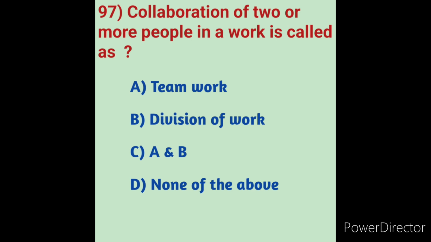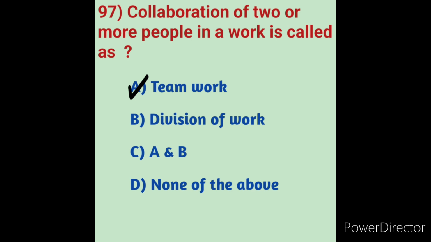Here there are four types of collaboration: team collaboration, community collaboration, network collaboration and cloud collaboration. Collaboration techniques are simply the behaviors and practices that you and your team members use to work together better. They can refer to anything from your communication methods to your company culture to the tools used day to day. Collaboration of two or more people in a work is called teamwork. Teamwork is often a physical joining of two people or groups to accomplish a task. So here in these options, option A is the correct answer.